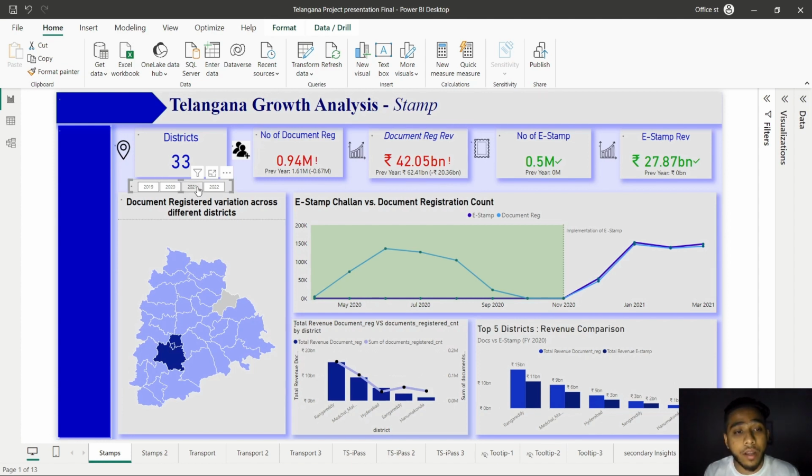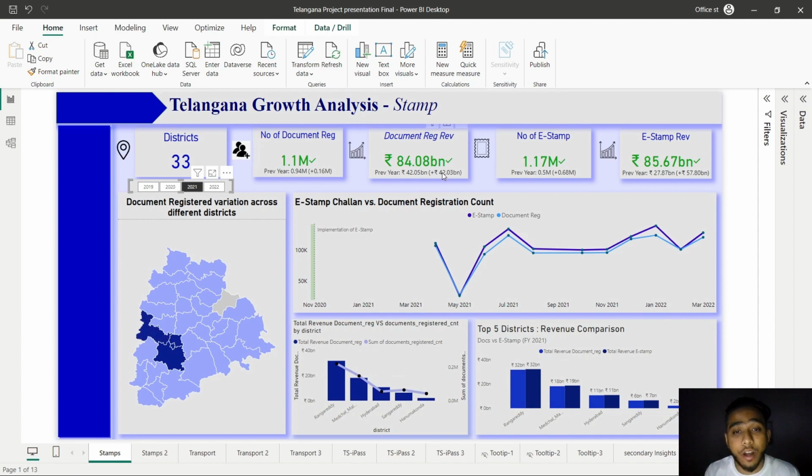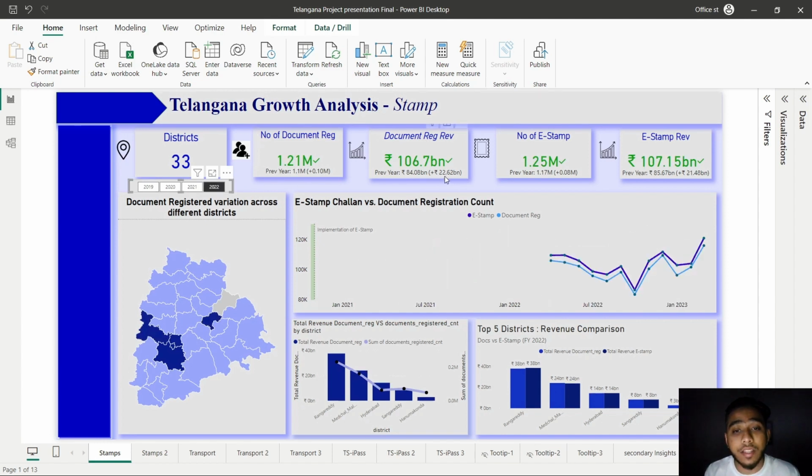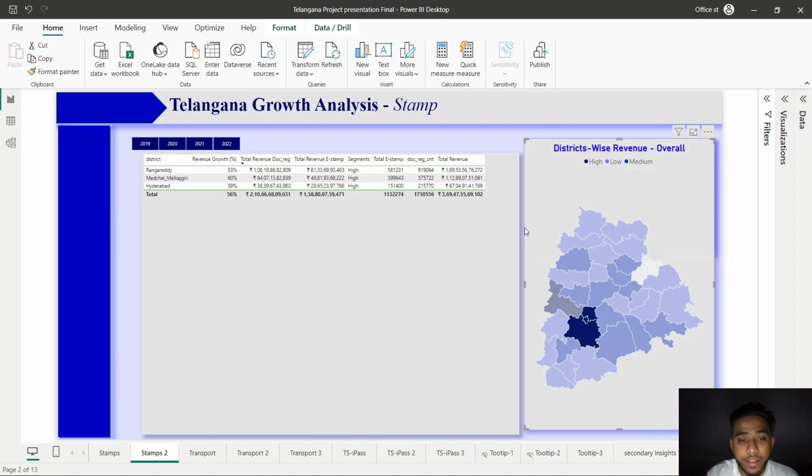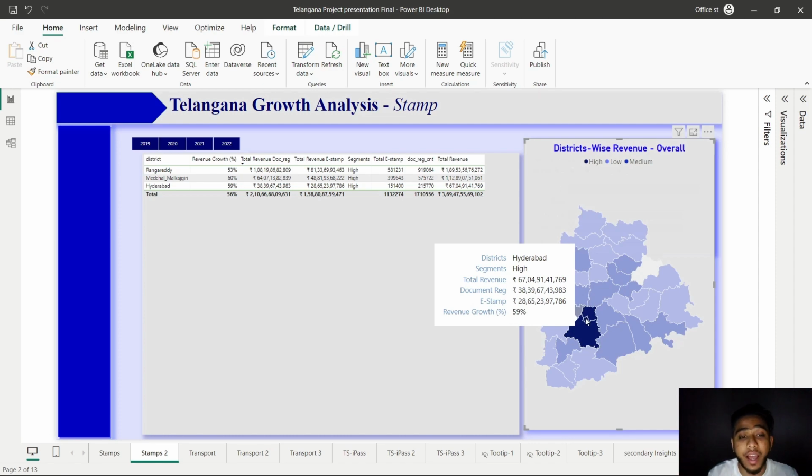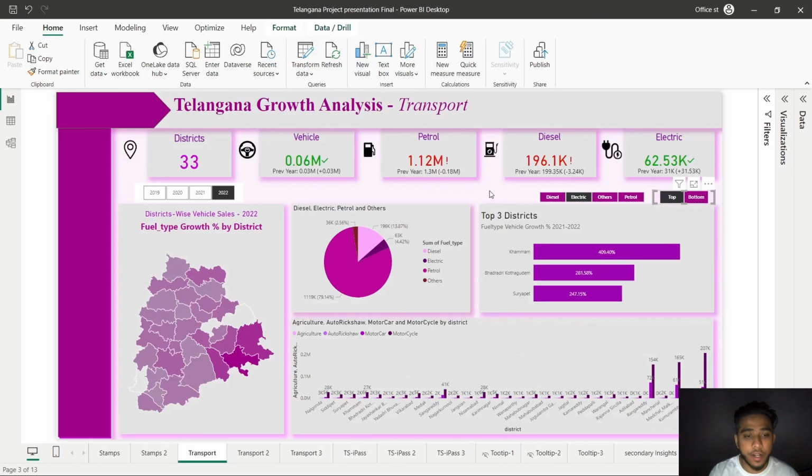For 2021, there is a significant rise in the document registration revenue by 42.3 billion. For the year 2022, we can see the revenue growth is 22.62 billion, and for e-stamps revenue, we have 21.48 billion. Among all the districts, Rangareddy, Medchal, and Hyderabad shine as the top 3 districts, consistently contributing the highest revenue figures. For the third, we have the significant growth of electric vehicles, which signals a positive environmental shift.